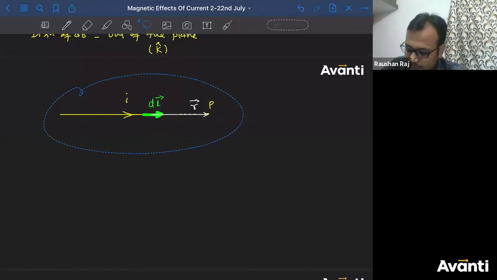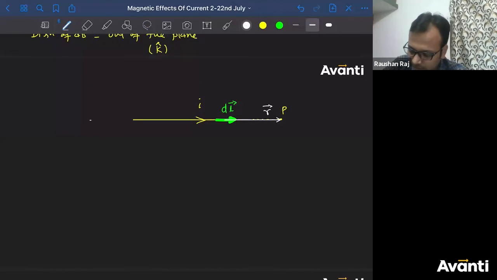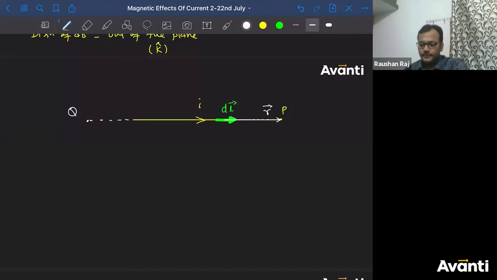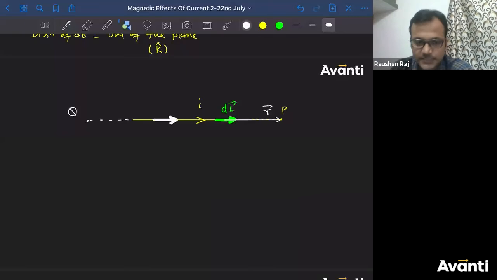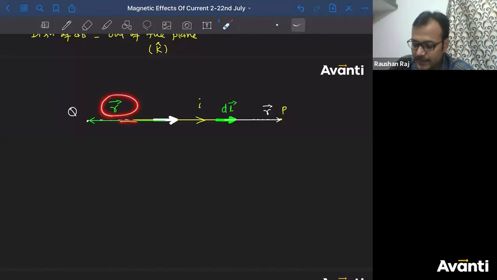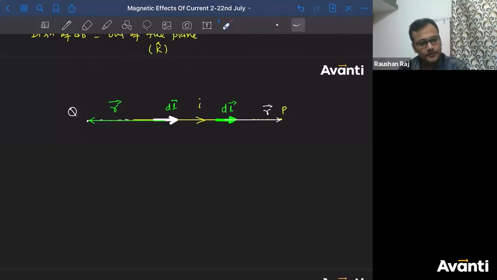Similarly, if I consider one more point Q here, tell me what is the magnetic field at point Q. बोलो बच्चा लोग, what will be the magnetic field at point Q? This is dl. This is r. Here, what is the angle between r and dl? Here, angle between dl and r is 180. What is sine 180? Yeah, pi, 0.